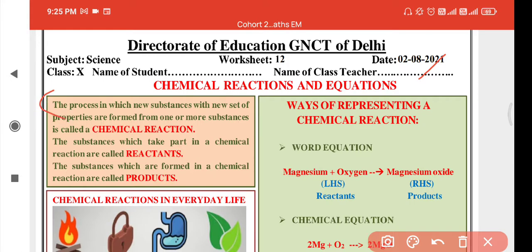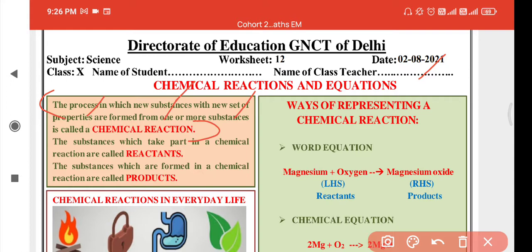The process in which new substances with a new set of properties are formed from one or more substances is called a chemical reaction. A chemical reaction is that in which new substances are formed which have new properties, and they can be produced from one substance or more substances.